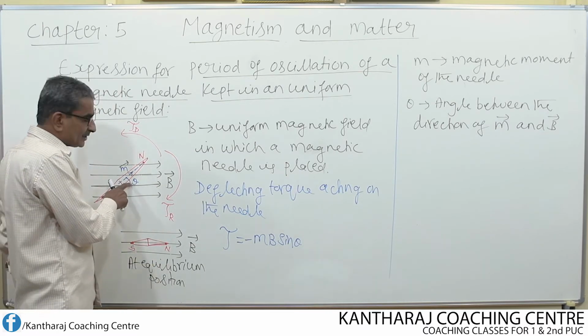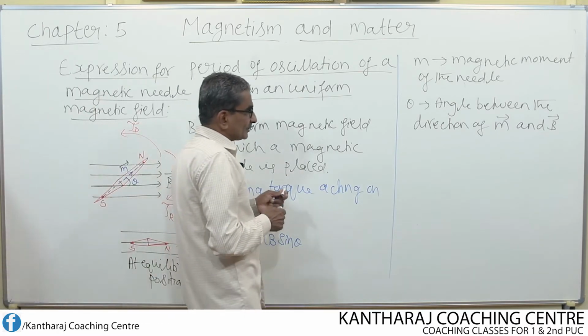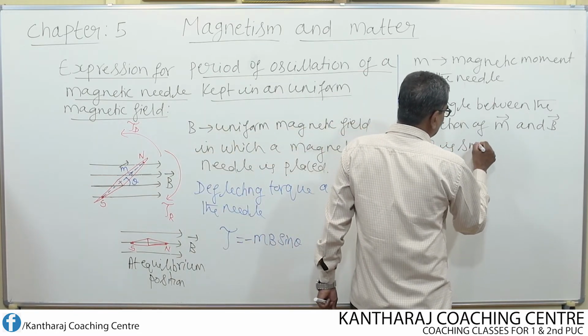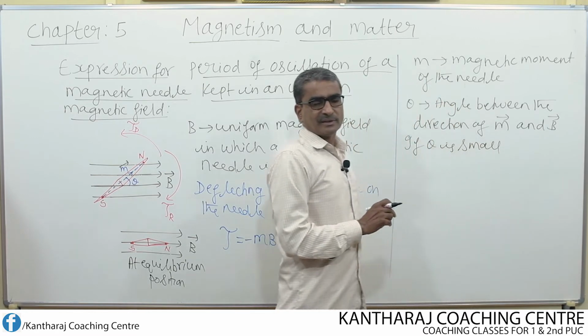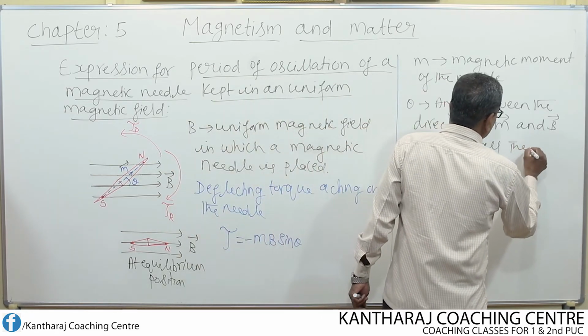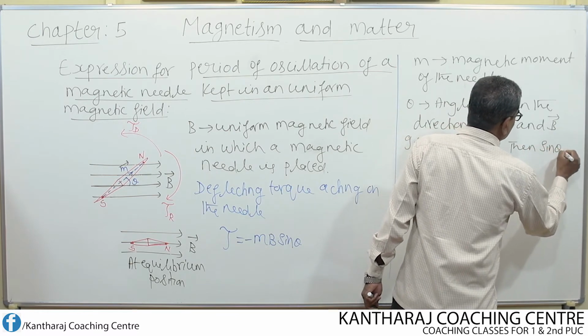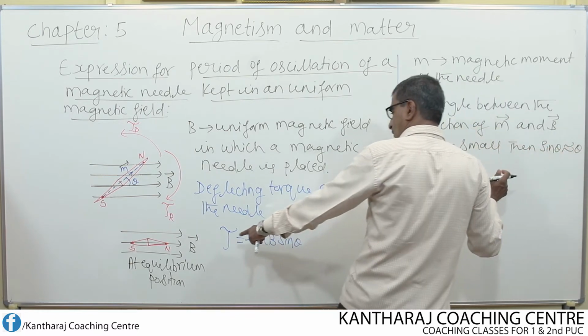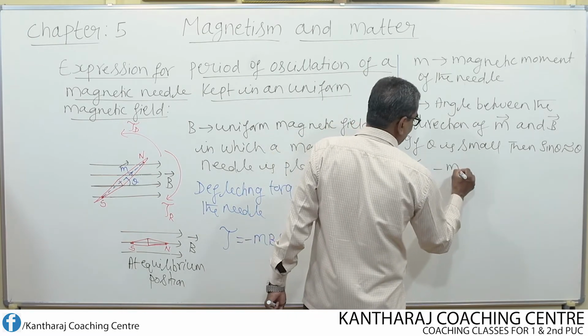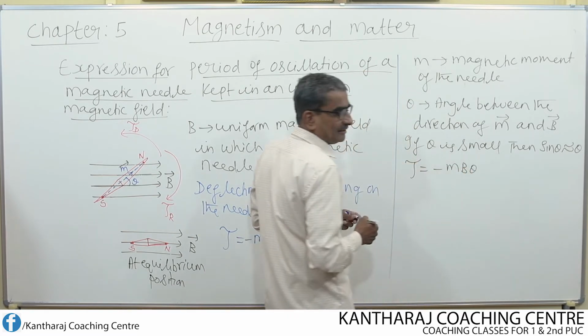If amplitude of oscillation is small, theta is also small. So if theta is small and measured in radians, then I can write sin theta as approximately equal to theta. Then what happens to this equation now? Tau becomes equal to minus M into B into theta.